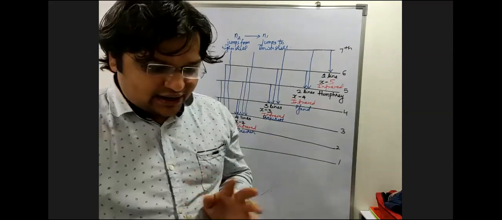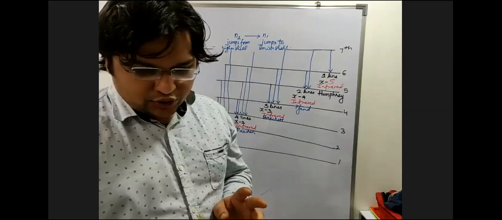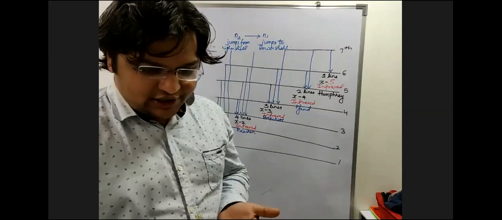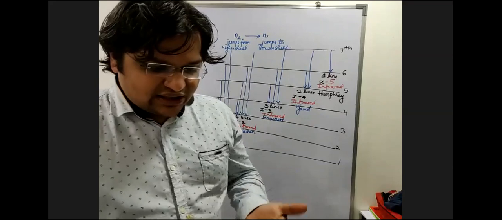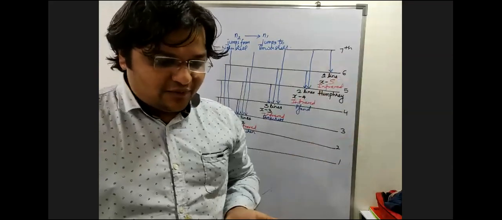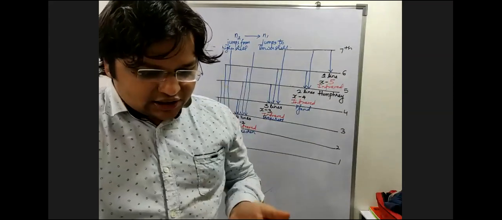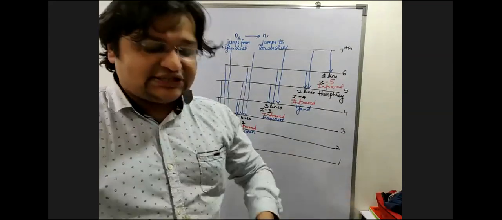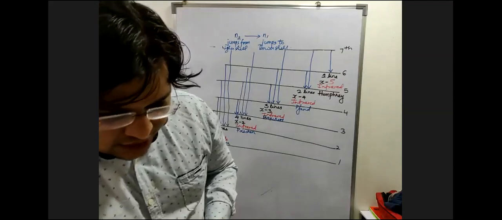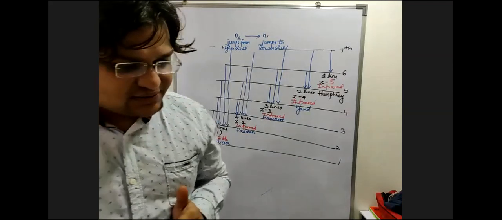No, you don't have to make a diagram here. You have to just think logically here. That P1 line is when the transition is to the lower shell 5. P1 means the lower shell is 5. But here the lower shell cannot be 5 because the highest shell is 5. Hence the answer is 0. Do you understand this?